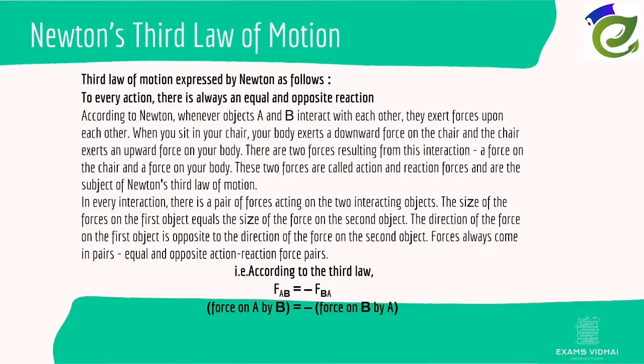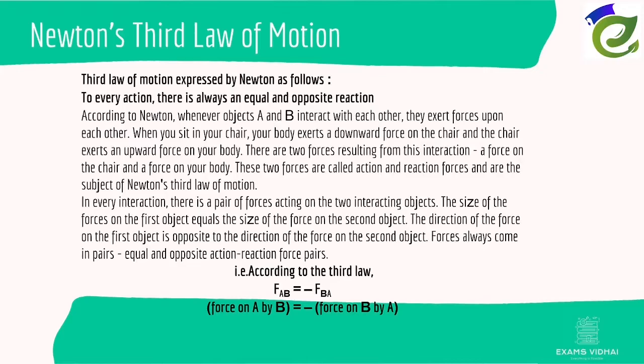Now coming to Newton's third law of motion, it is a very popular law. The third law of motion is expressed as: to every action there is an equal and opposite reaction. That is, according to Sir Newton, whenever objects A and B interact with each other, they exert some force upon each other. When you sit in your chair, your body exerts a downward force on the chair, and the chair exerts an upward force on your body.